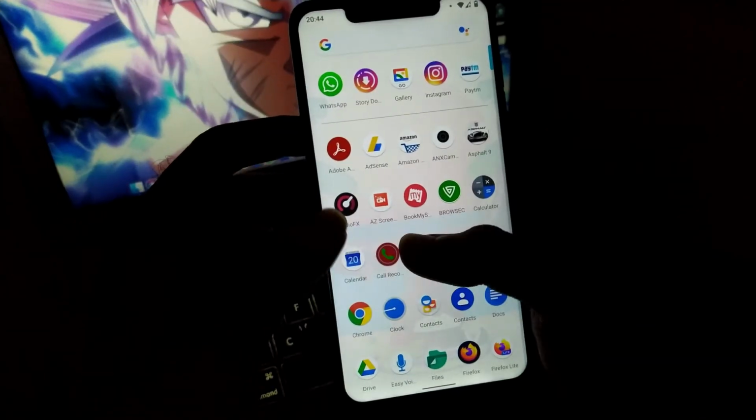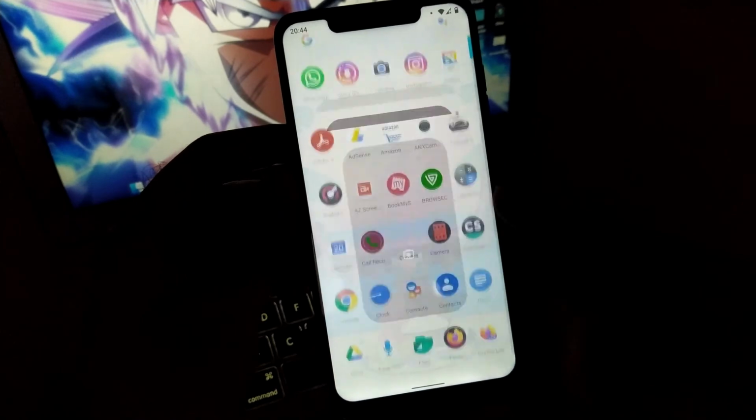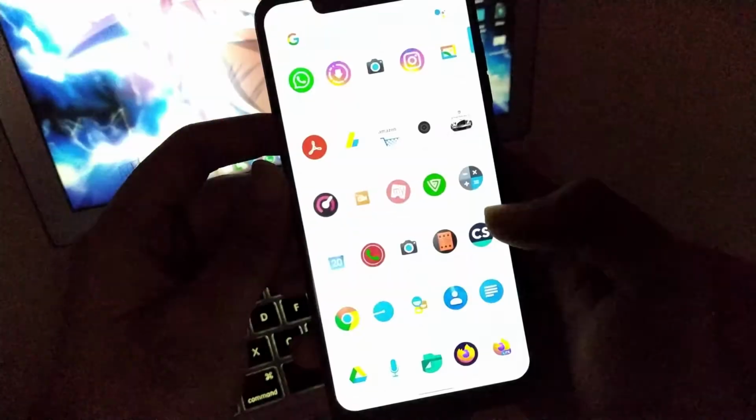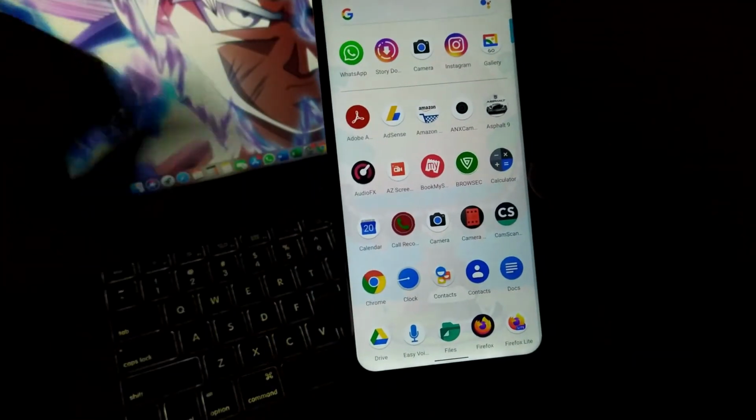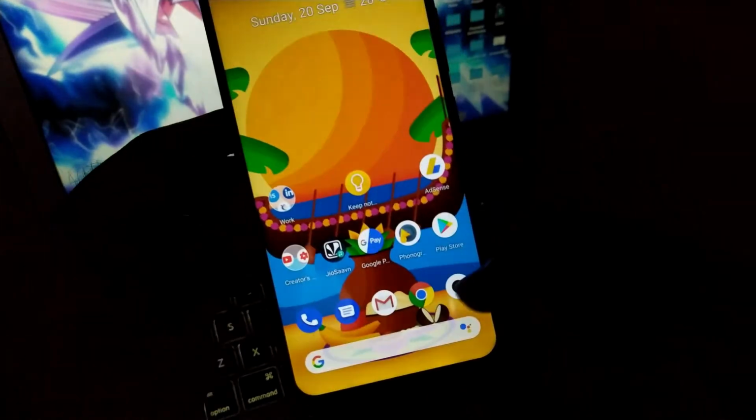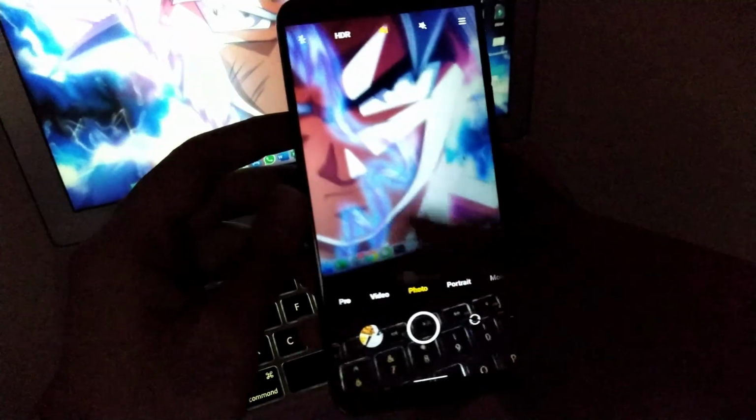So now let's move towards the bug in this ROM. The only bug in this ROM is about the camera. The community has tried to embed the Google camera in this ROM, but unfortunately the camera app doesn't work properly. But thankfully we got ANX camera which is compatible with Poco F1.